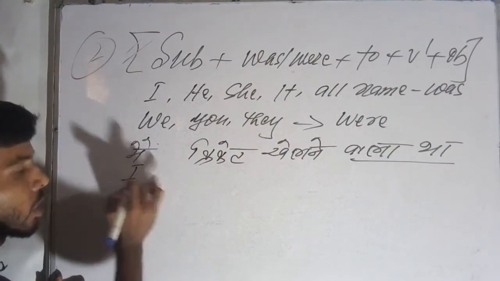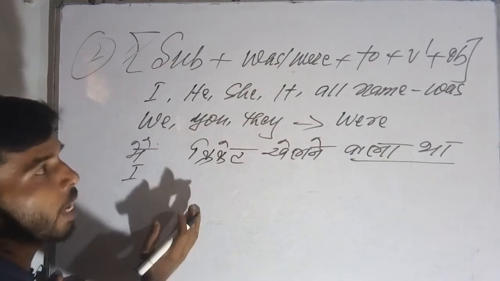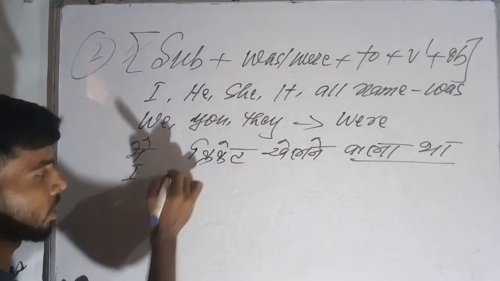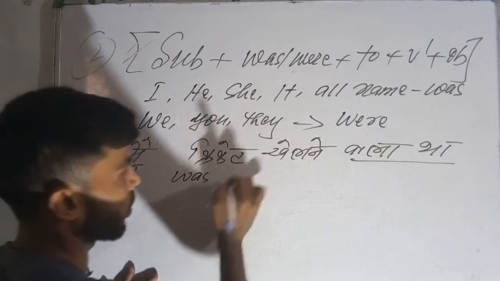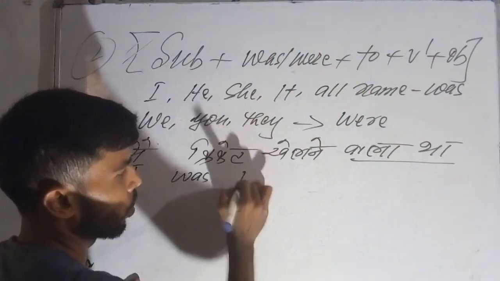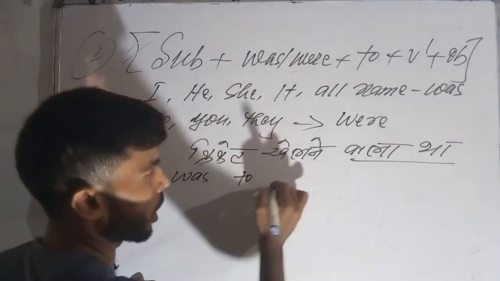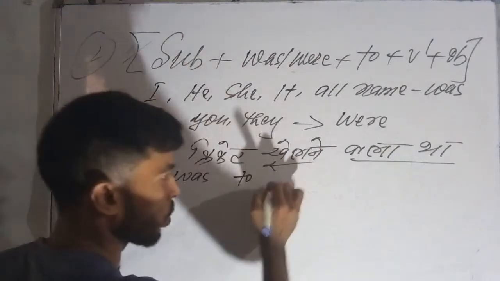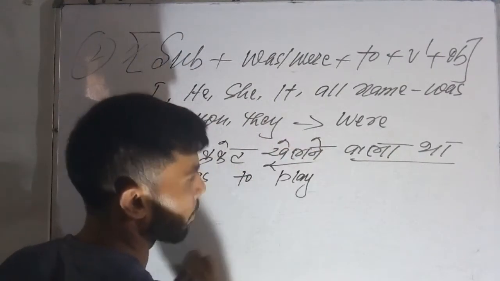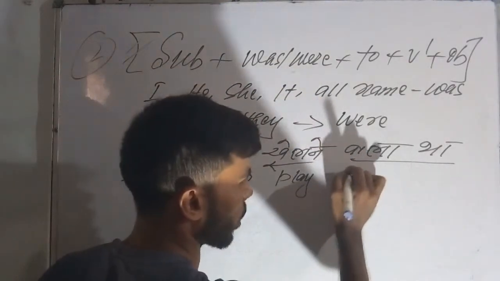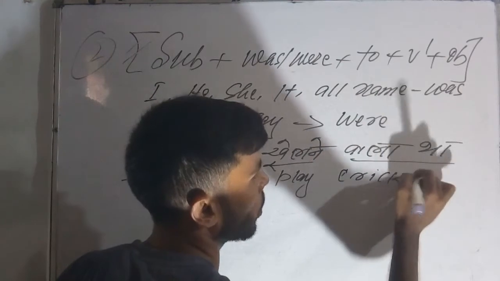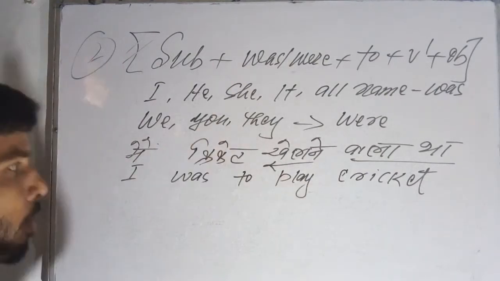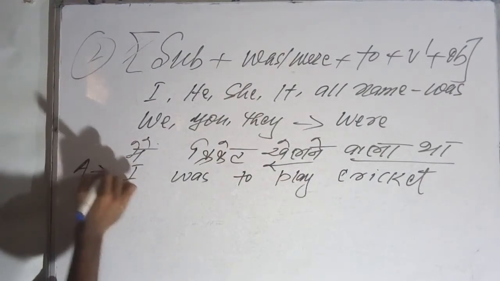So first of all I will write I, with which helping verb will be used here. With I I have to use was: I was. Thereafter use to infinitive: I was to. Then my action is खेलना, so for it I have to write play. What play? The object is cricket. I was to play cricket. So this is my affirmative sentence. It is the short form I am giving here.